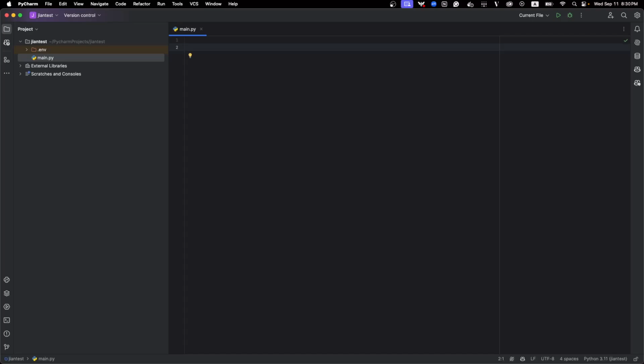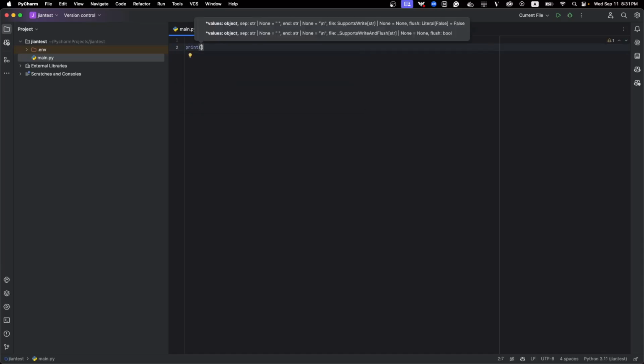How do you write your first lines of Python code? The easiest way is to print hello world, like when you learn any other language. The syntax is just print, parentheses, and then hello world.